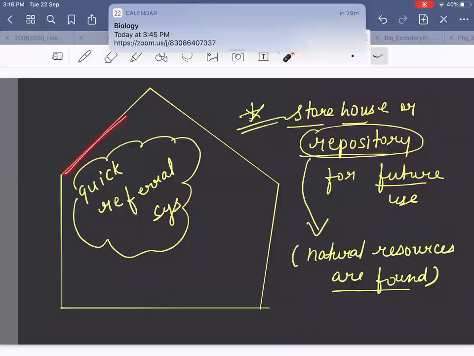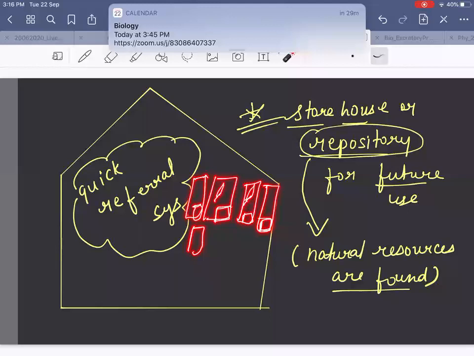Similarly, I have a big house and I have made a library kind of thing where so many sheets I have kept. And every sheet has a plant specimen and, in the bottom right corner, the details. It looks like a storehouse.